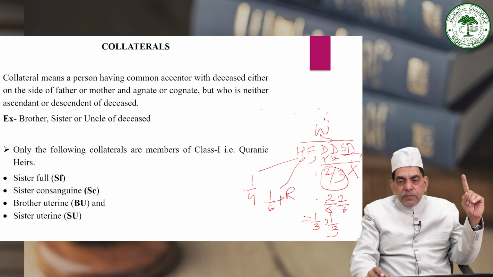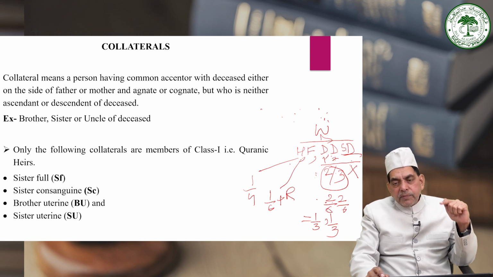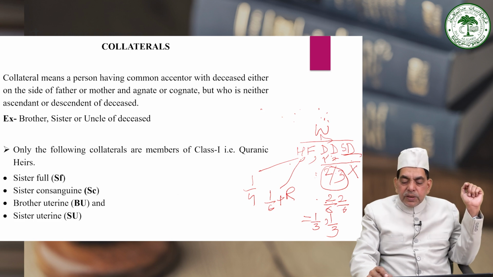He will be entitled to take as a Quranic heir, and as a residuary heir. At the same time, whatever will be left as a residue will also go to him because in this case he remains as a residuary member of this class.